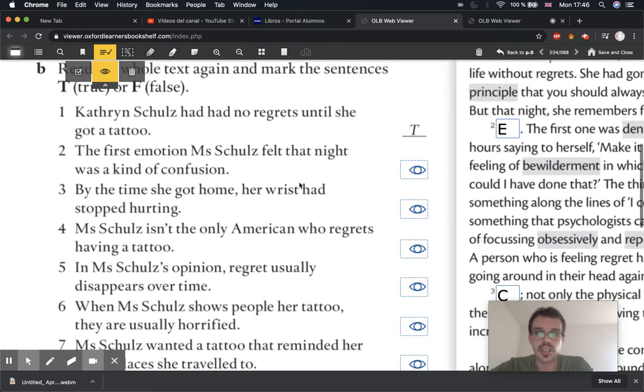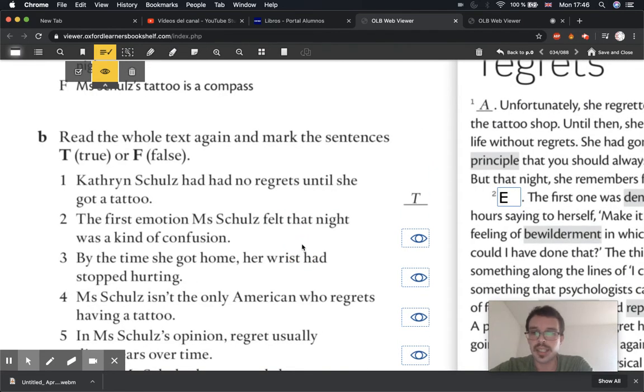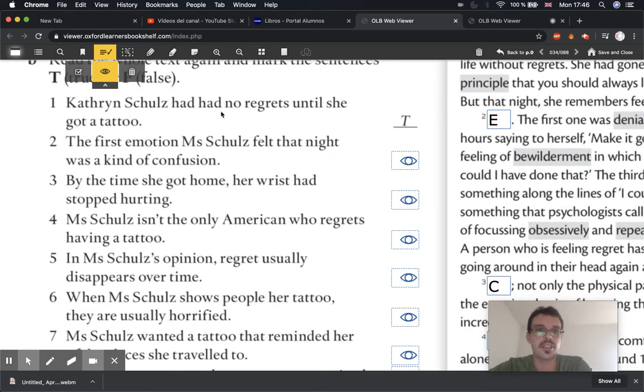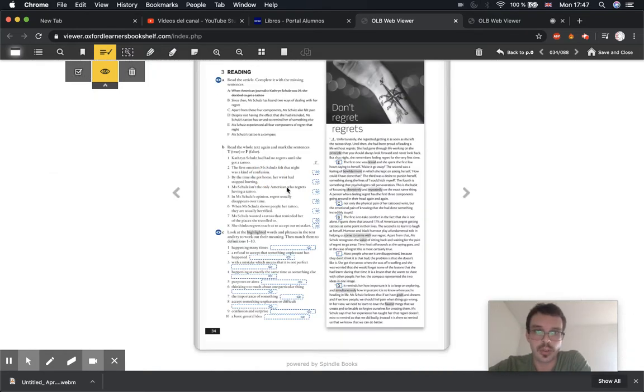And like before, you should always highlight the answers in the text. When you find the answer, highlight it in the text, and that way you stay organized. Then say whether each phrase is true or false. Pause the video while you do this, and then I will give you the answers.